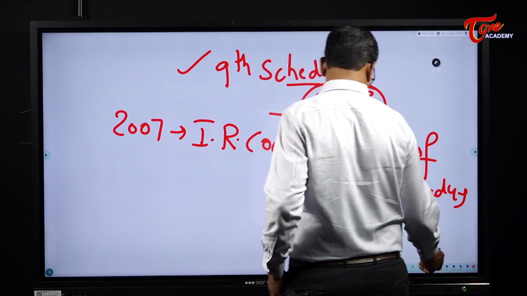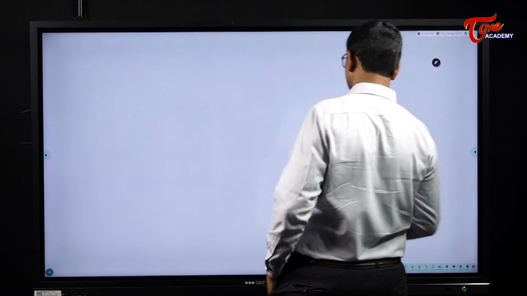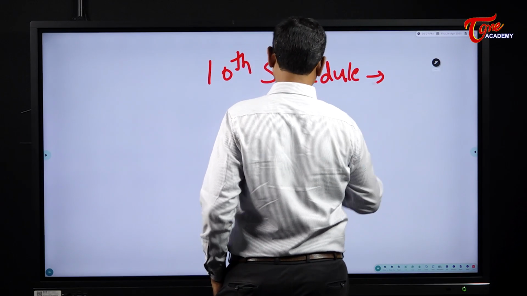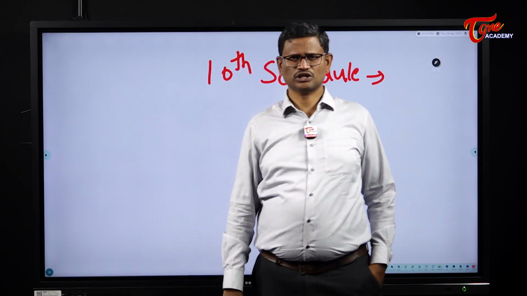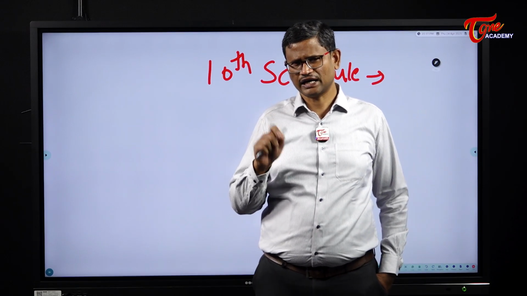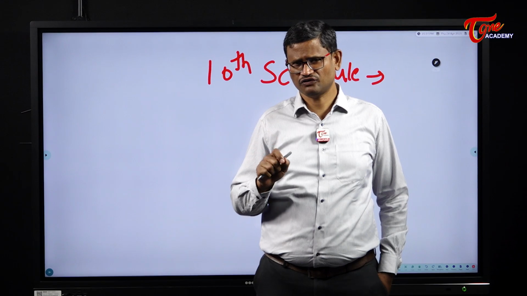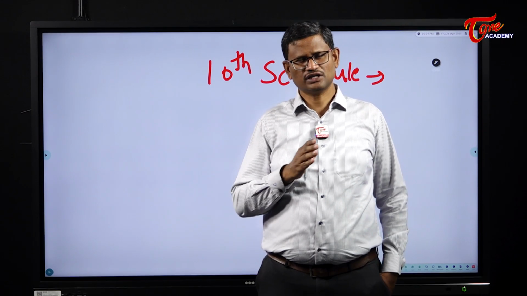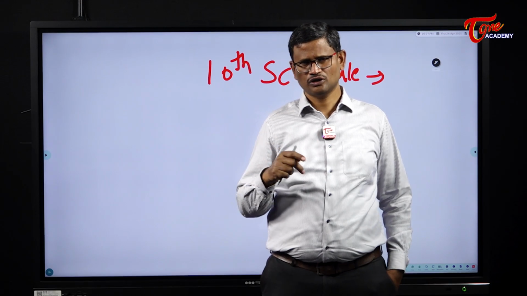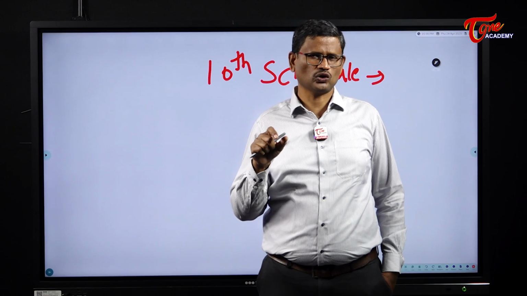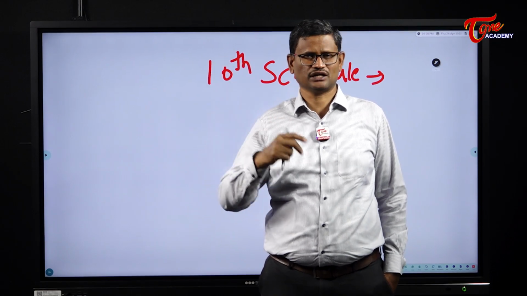The next one is 10th schedule. See, the 10th schedule of the Indian Constitution, it deals with the anti-defection law. So the 10th schedule was enacted in 1985 through the 52nd Amendment to the Indian Constitution. Then what is anti-defection law all about? So this law was enacted to provide stability to the governments both at the union and at the state level.